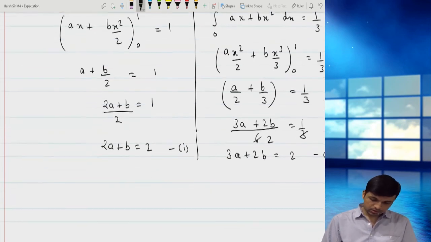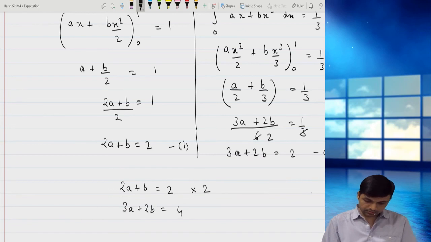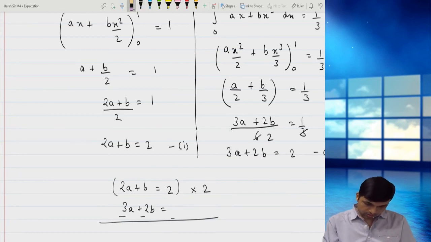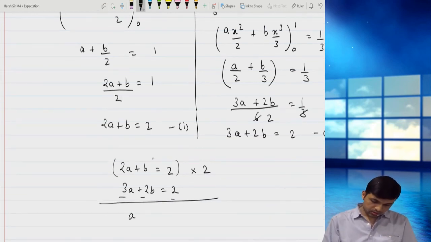You can solve this on your calculators. I'll multiply this equation by 2 and subtract. I've written 4 here, this is 2. So 4a minus 3a gives me a. 2b and 2b get cancelled.